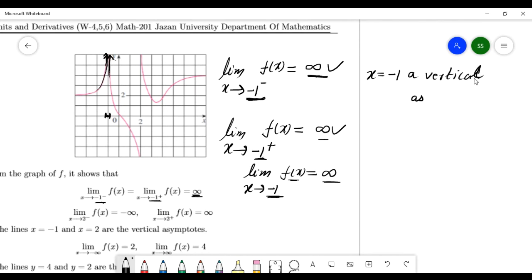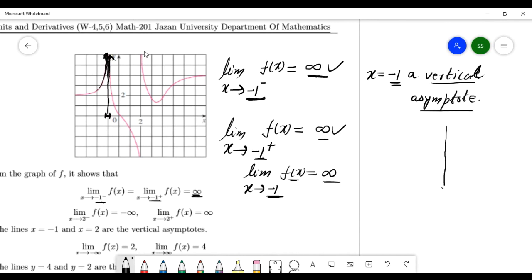Vertical asymptote. Vertical means a line going vertical, like that. So in this line, one side is going to plus infinity, and this side is also going to plus infinity, right? This line is called a vertical asymptote. So x equal to minus 1 is a vertical asymptote, right?